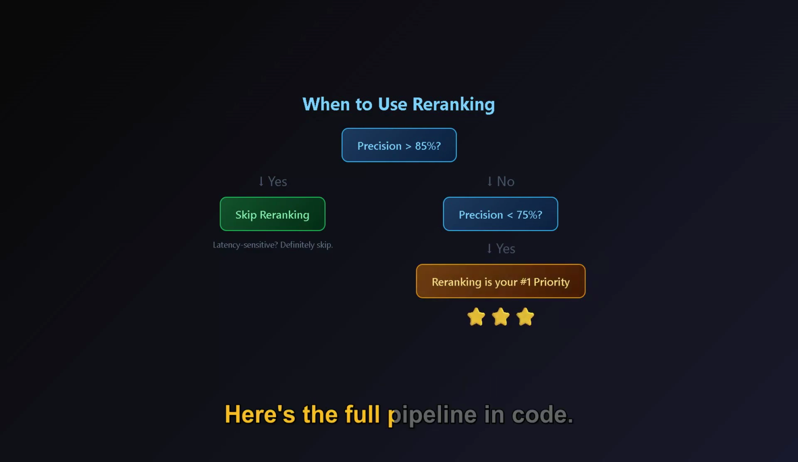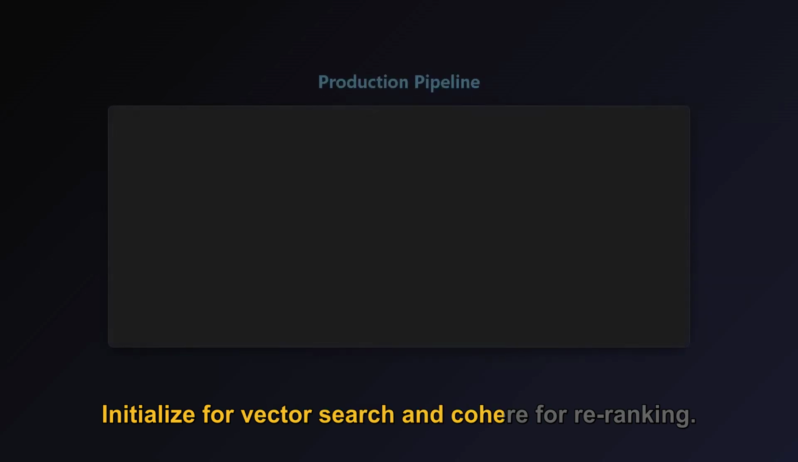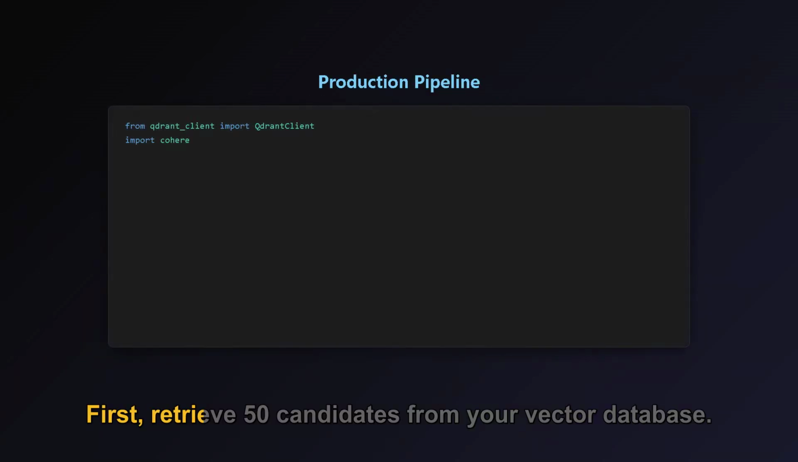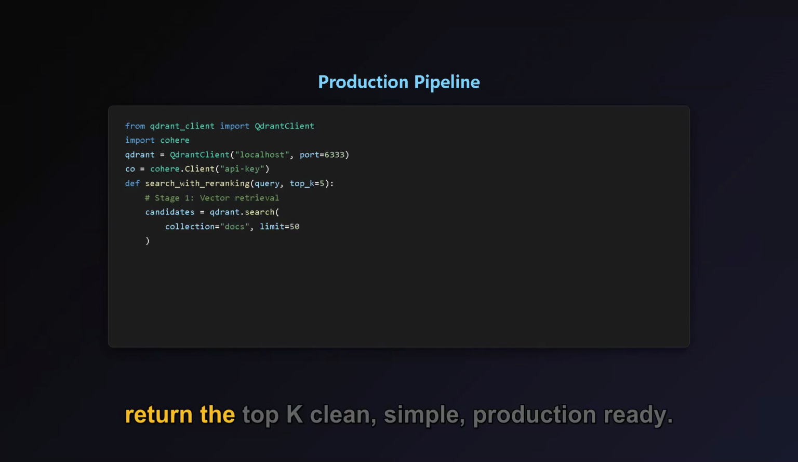Here's the full pipeline in code. Initialize your client for vector search and Cohere for reranking. First, retrieve 50 candidates from your vector database. Then rerank those candidates and return the top K. Clean, simple, production-ready.